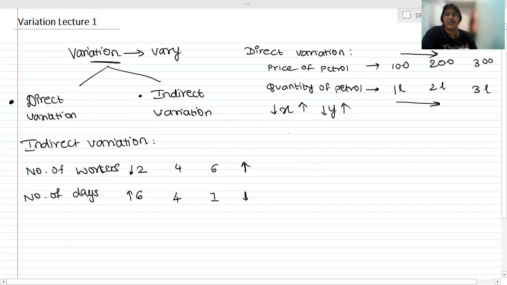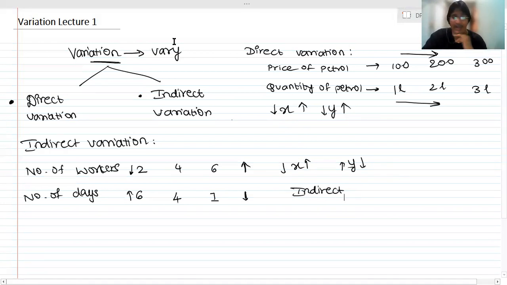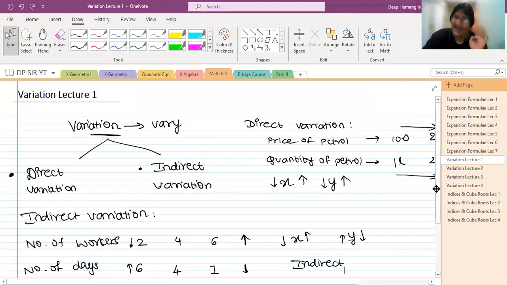It means that if there are two quantities x and y, then if x increases, y decreases, and if x decreases, y increases. They are inversely related, inversely proportional. So it is inverse or indirect. Indirect variation is what it is called. So this is the funda. Now we are not interested in both the terms together. First we will study direct variation in detail. The target of today's lecture is just that.